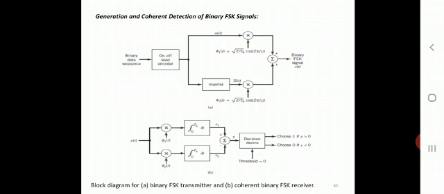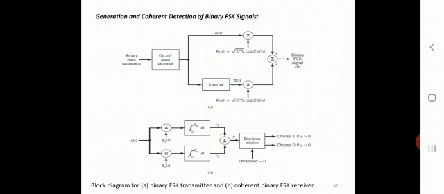Let us assume that if binary 1 is transmitted, frequency 2 will be detected, and phi 1 is detected when 0 is transmitted, or vice versa. Finally we get binary frequency shift keying with different frequencies to represent the 1s and 0s.